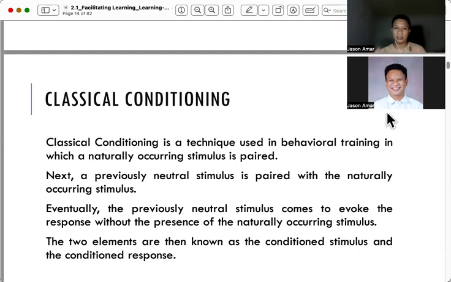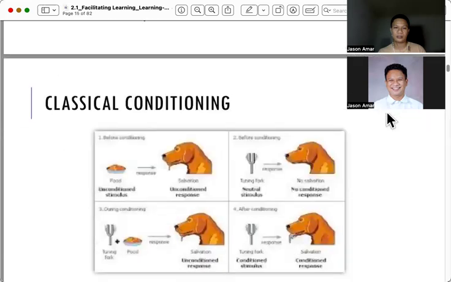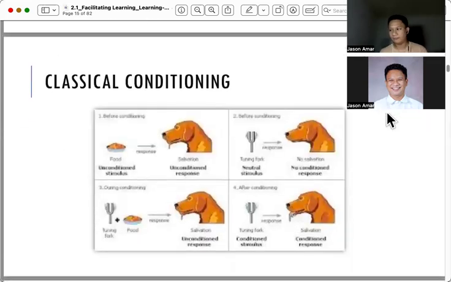So he is conditioned into that particular activity or task, and with that he eventually learns and performs it on his own. He can do it on his own. So that is the concept of classical conditioning.